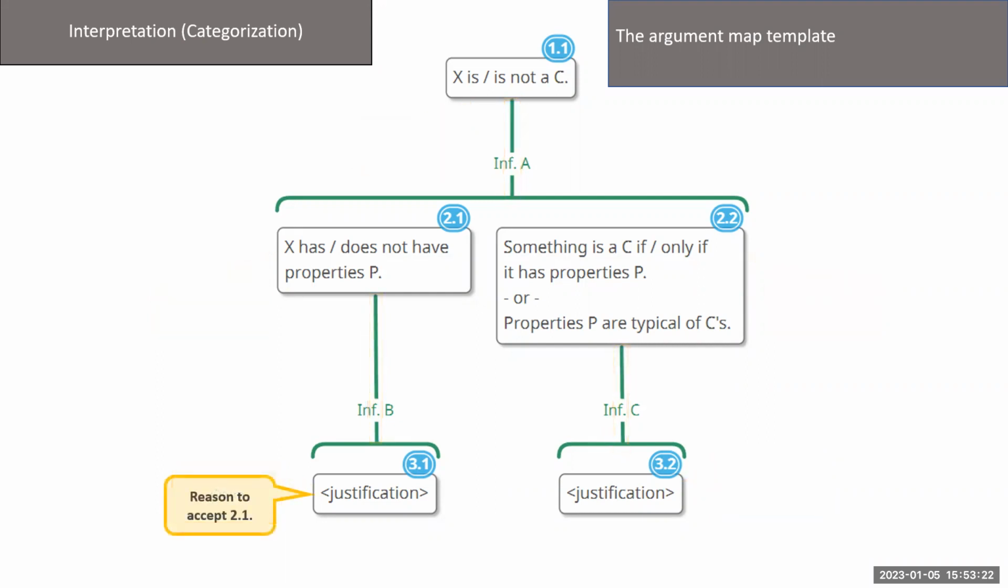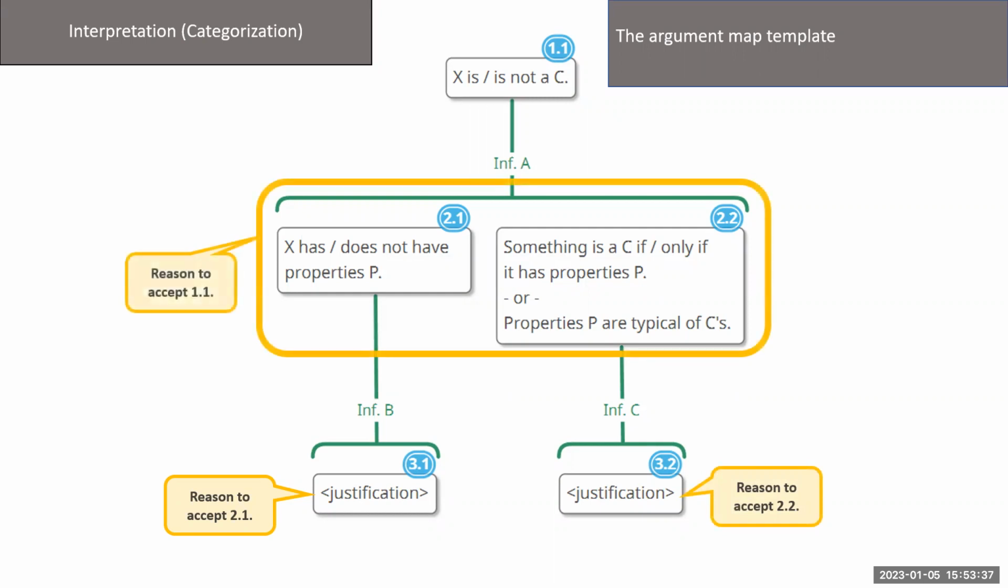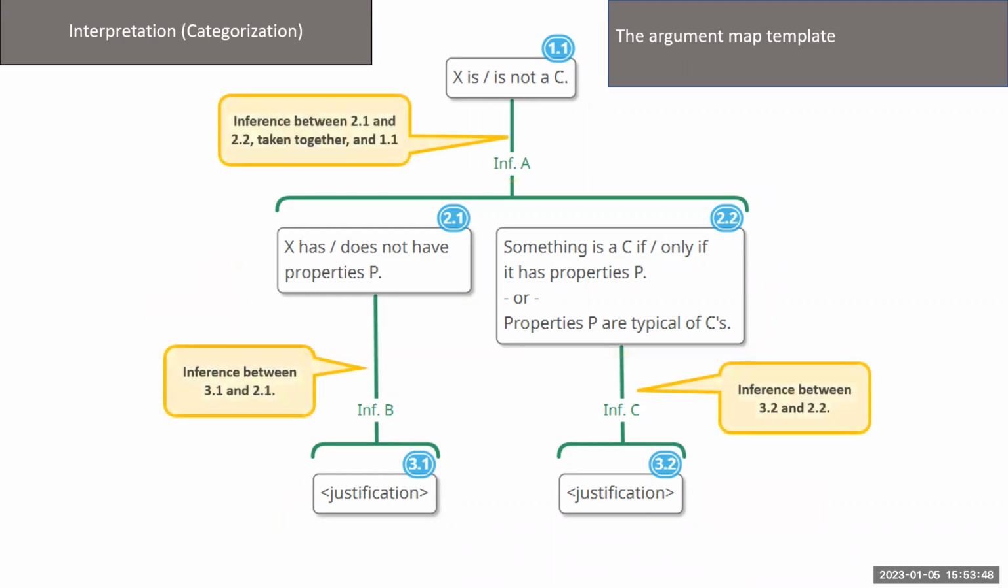So, for example, the claim in box 3.1, whatever that claim might be, would give us reason to believe the claim in box 2.1. And the claim in box 3.2, whatever that claim might be, would give us reason to believe the claim in box 2.2. Because claims 2.1 and 2.2 are grouped together with a horizontal bracket, they work together to support the claim in box 1.1. The green lines that connect the claims on the bottom to the claims above them that they support represent inferences. We might label inferences with letters just to make them easier to refer to later.